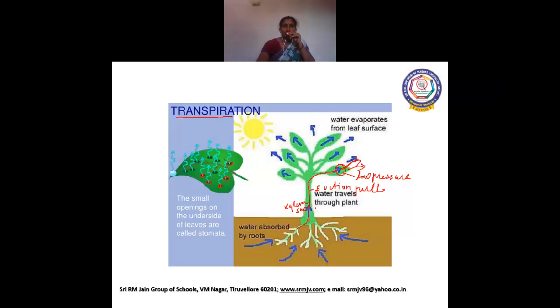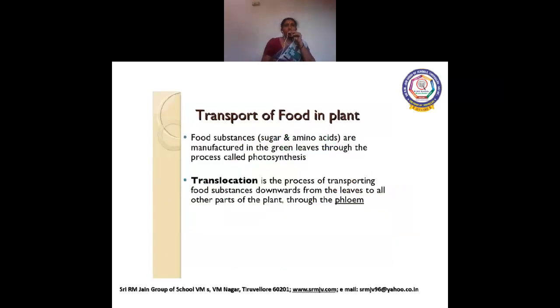Clear, children? Yes. Now, the next mechanism is translocation. Food substances, I told you already, are manufactured in the leaves.